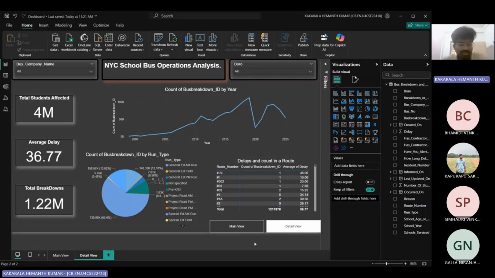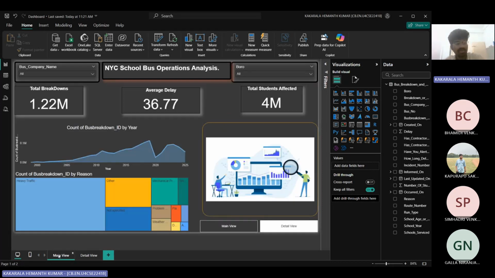Here we are seeing our dashboard, which contains two pages and is very user friendly for both users and government members, where they can get information in a very easy manner. Here we can see the KPI cards. We used three KPI cards: the total number of breakdowns that happened overall in the data set, the average delay, and the total number of students affected by these bus delays.